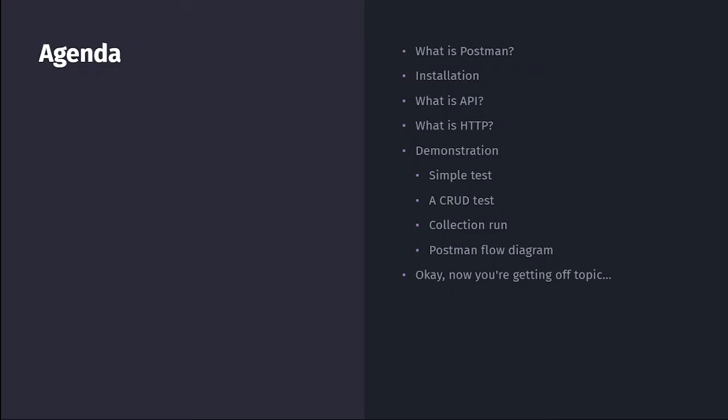The last part is the demonstration, where we will cover how to write simple tests, CRUD tests, and the next step is the collection, which means running the collection of the tests that we did right before. And the last one is to draw the flow diagram in Postman.